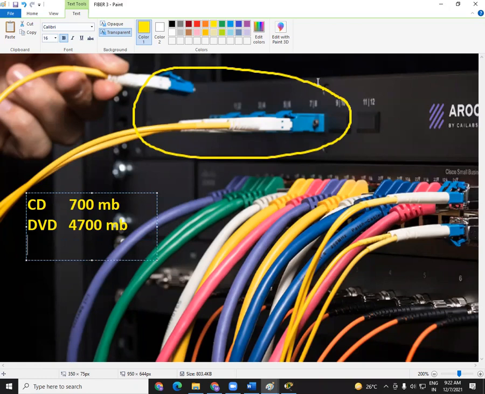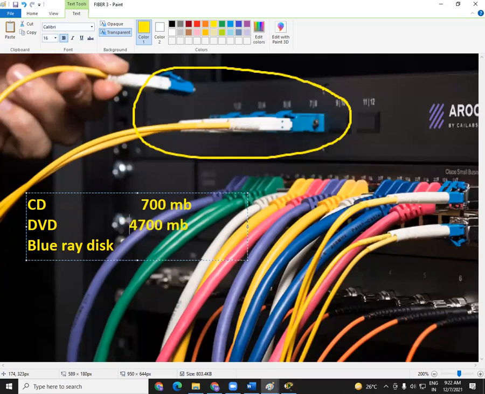But now we have something called, I'm not sure how many of you know, a Blu-ray disc. Can you tell me how much data you can save here? CD is 700 MB, DVD is 4.7 GB. What about Blu-ray disc?